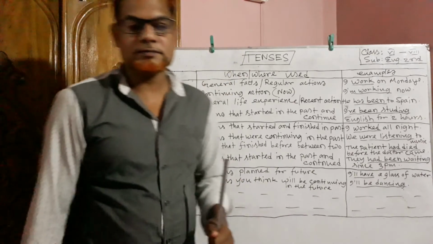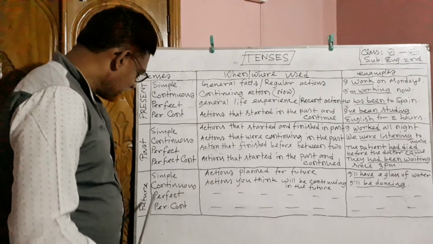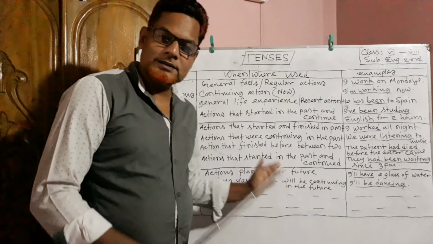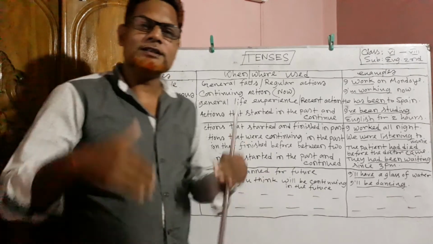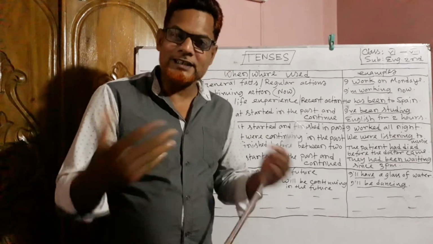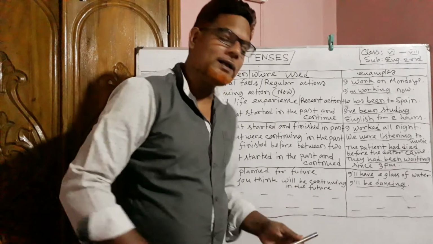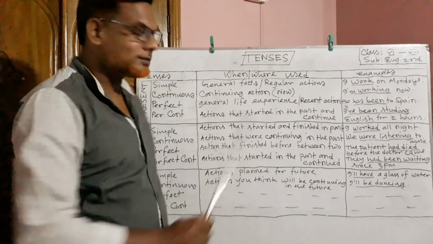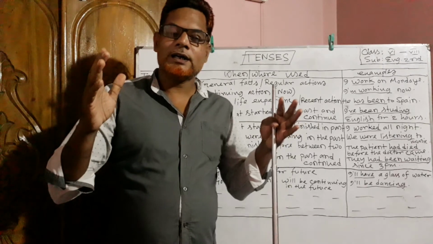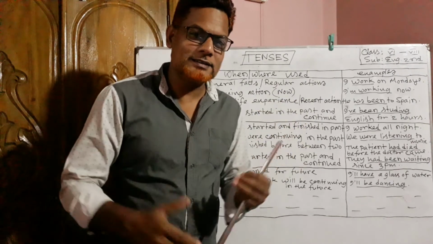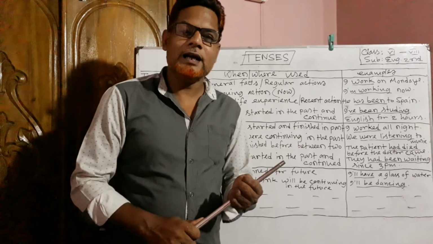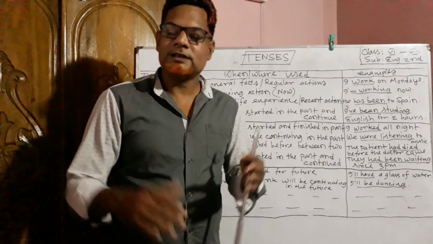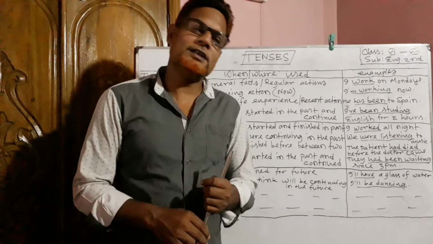Dear students, look at another tense, future perfect and future perfect continuous tense. These two tenses are not popularly used for speaking and writing. That's why we are going to skip the two tenses. Other than these two tenses, we have discussed 10 tenses. If you can understand these 10 tenses very well, and if you practice more and more, English will be so easy for you. Writing, speaking, everything will be very easy for you.